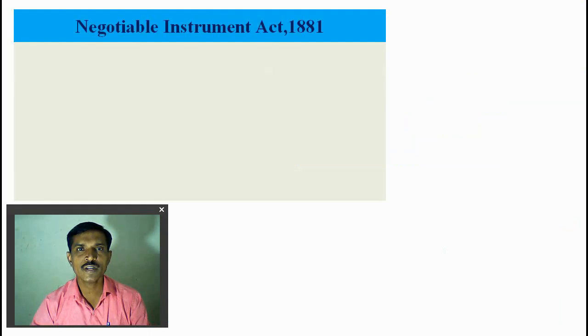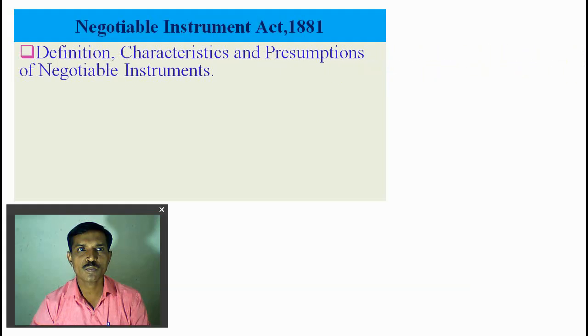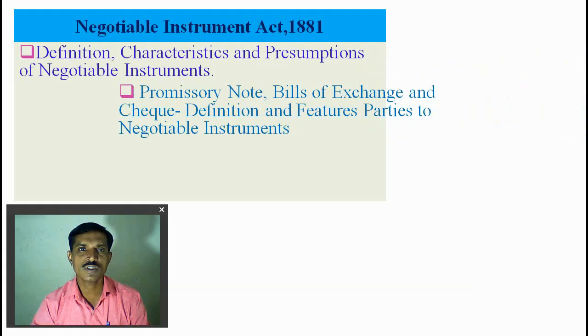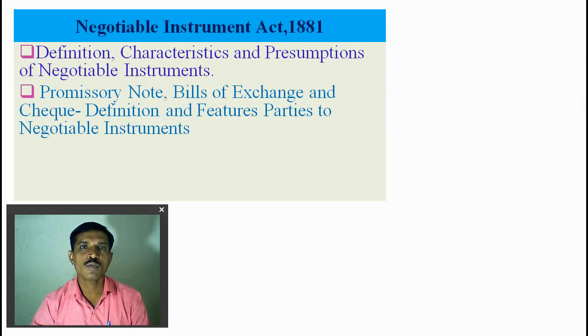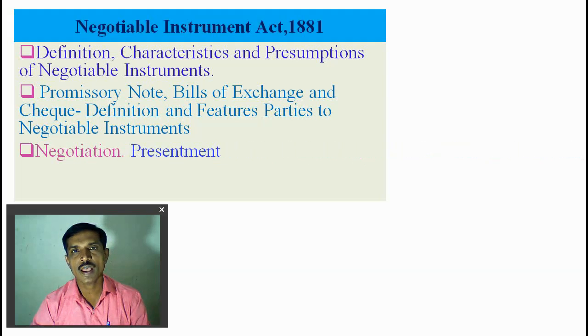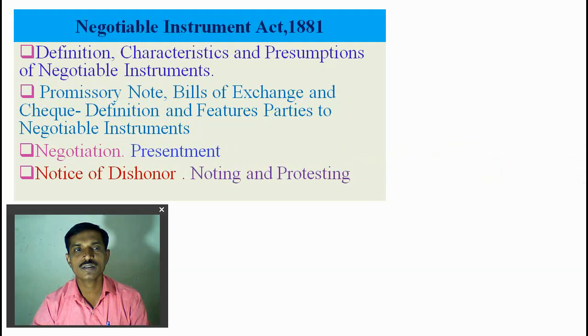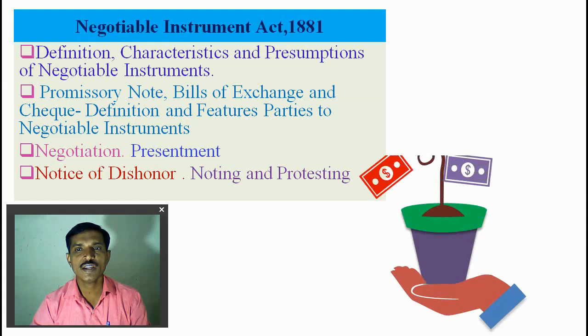In the Negotiable Instruments Act 1881, there are some points: the definition, characteristics and presumption of negotiable instruments. We also see in this chapter the promissory note, bill of exchange, and cheque, with the definition and features of all these negotiable instruments, and the parties in negotiable instruments. Then the concept of negotiation and presentment, and last is the notice of dishonor, and noting and protesting of the negotiable instrument, under topic number 2, the Negotiable Instruments Act 1881.